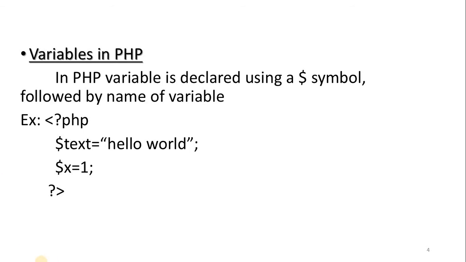In PHP we declare variables with the help of a dollar symbol, followed by the name of the variable. Here you can see $text is equal to "hello world". This hello world I am embedding in double quotes, which means whatever you give in double quotes is considered a string. So $text will be a string variable, whereas here $x is equal to 1. 1 is an integer, so x will be considered an integer. In PHP we don't directly use data types; it is purely based on which type of value we assign.